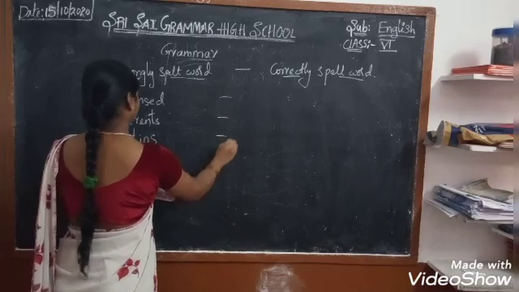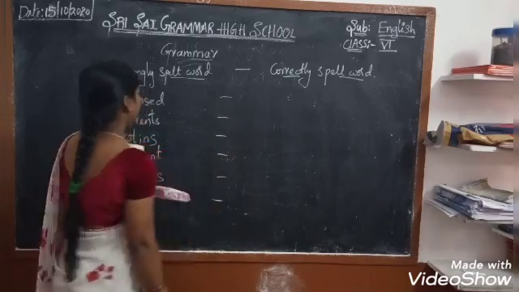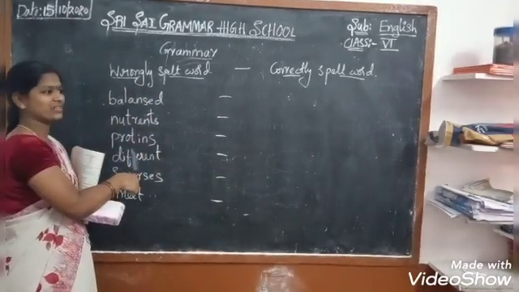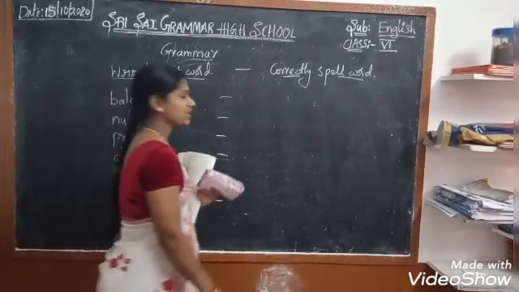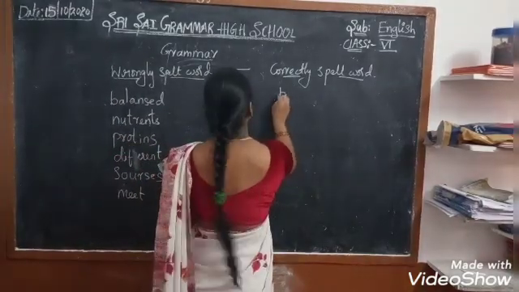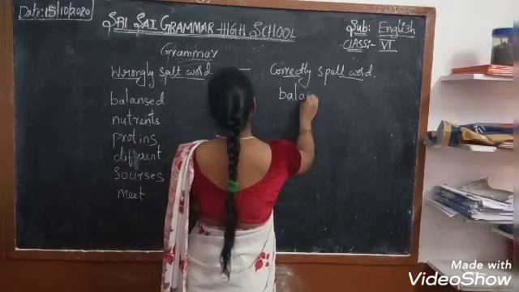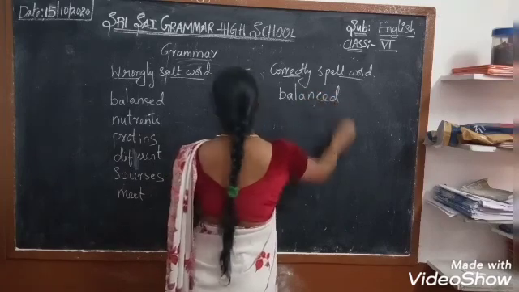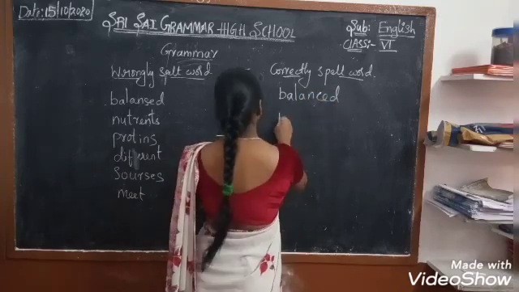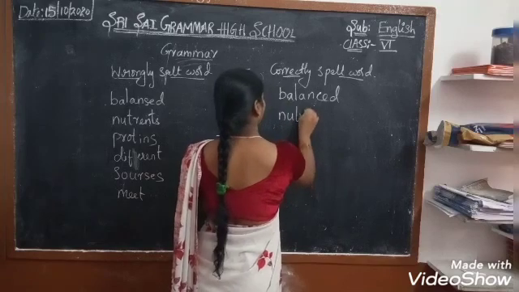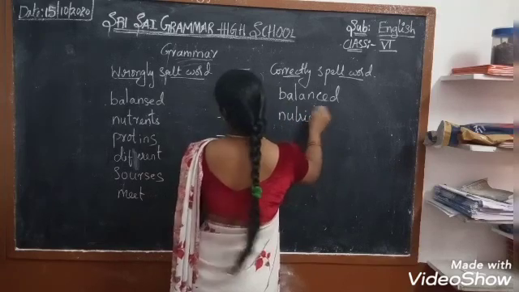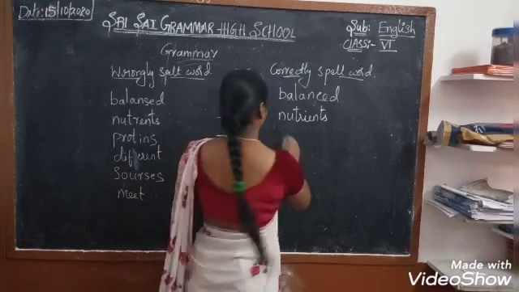Yes. Now these are the wrongly spelled words. Now we have to write them in correctly spelled form. What is balanced? B-A-L-A-N-C-E-D. Balanced. Nutrients. Now proteins.